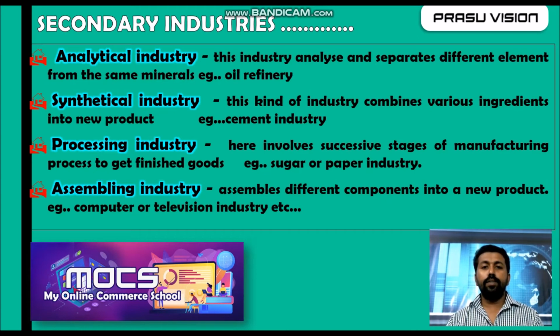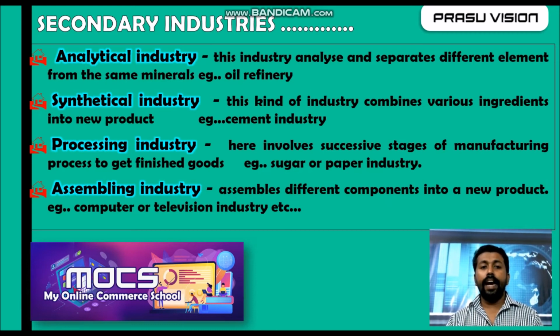For example, converting sugar cane into sugar takes lots of steps, or from different raw materials we can create paper, but it is not possible in a single day. Different steps are there for the creation of these types of products. So in processing industry, the products are created through successive stages or different steps.